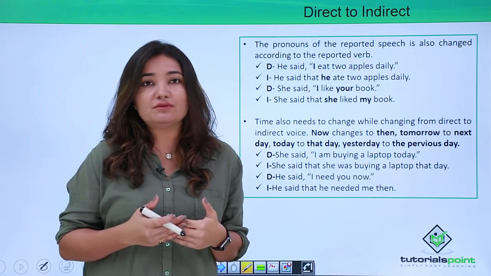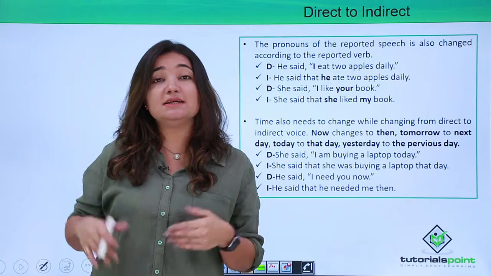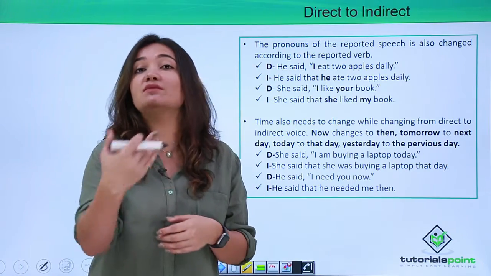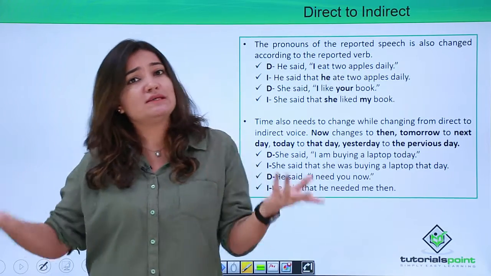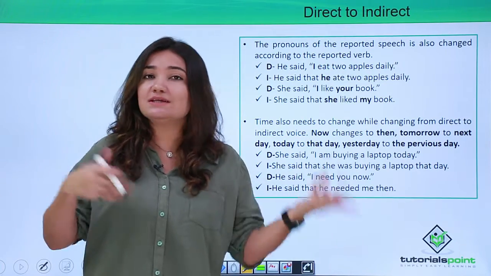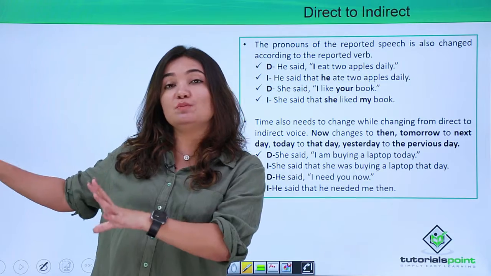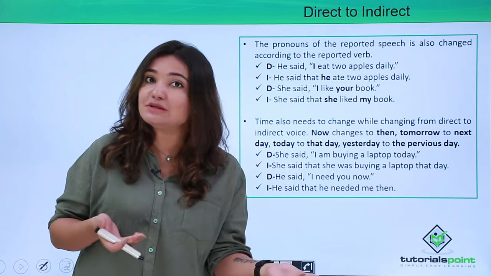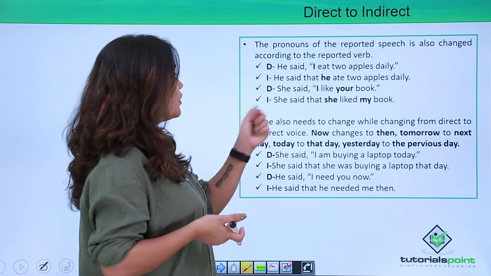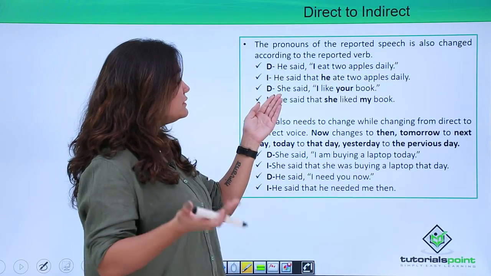You are reporting it, right? So he said that he ate 2 apples daily. You're reporting it to someone else and you are reporting about some third person. So obviously the entire arrangement has now changed. So now your speaker is the third person, so you're going to refer to him or her with a third person pronoun, right? Clear? Okay, now look at another example.